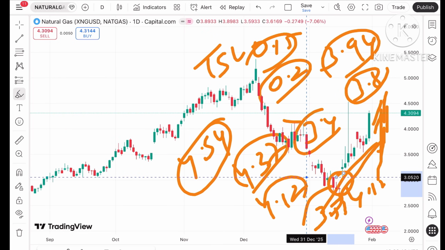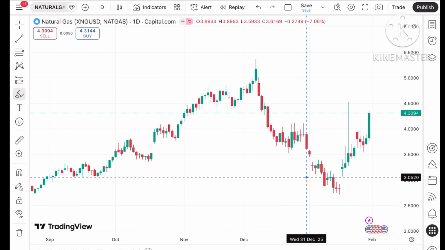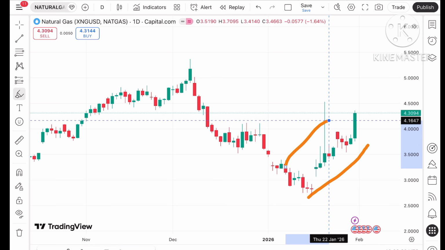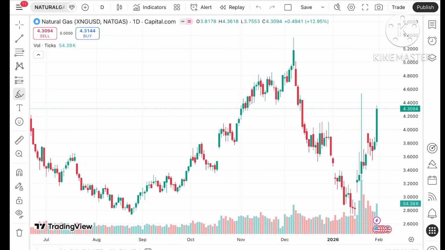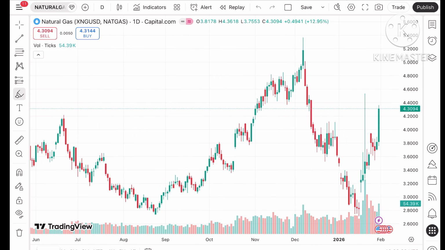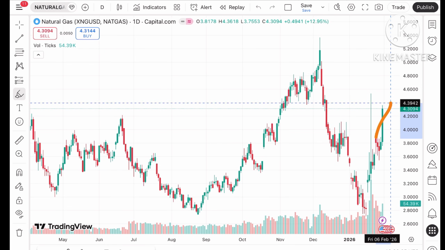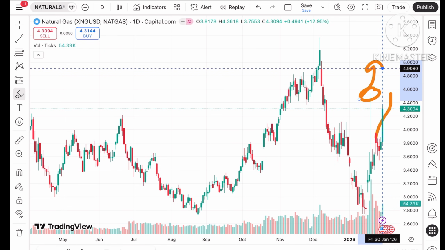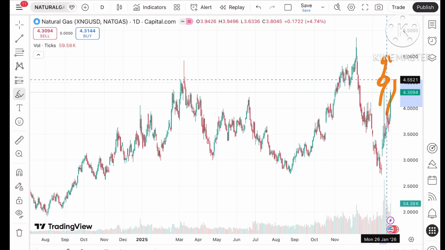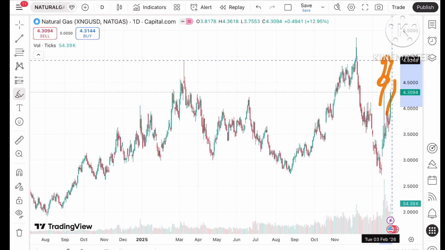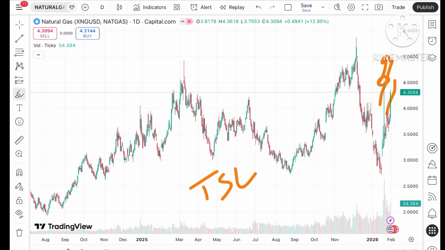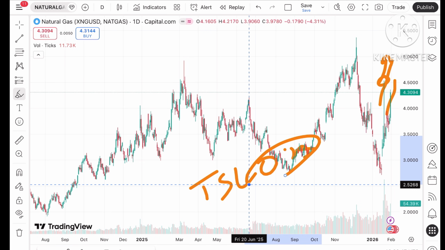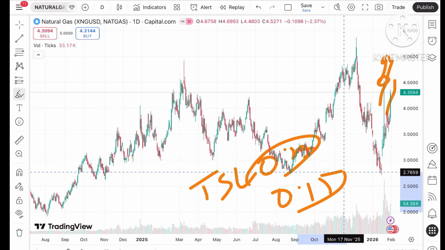And then there is a probability of filling this gap below a level of $3. Again I repeat, you have to understand that the overall trend is showing an upside, but the gap is still pending. Looking at this particular chart, if the price keeps rising, the probability of crossing 4.5 is there. Once it starts sustaining above 4.5, the probability of touching 4.9 can be seen. So trail your SL by $0.25 if the price sustains above 4.5. Otherwise trail your SL by 0.15.